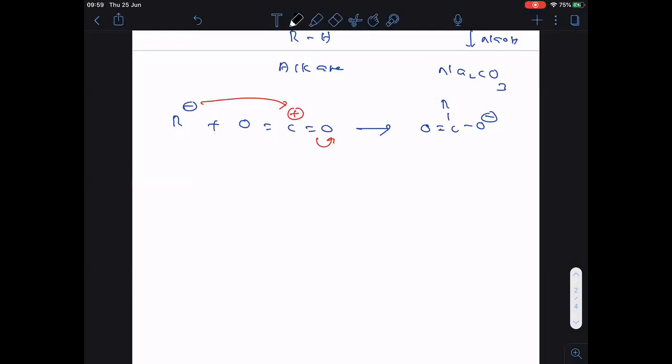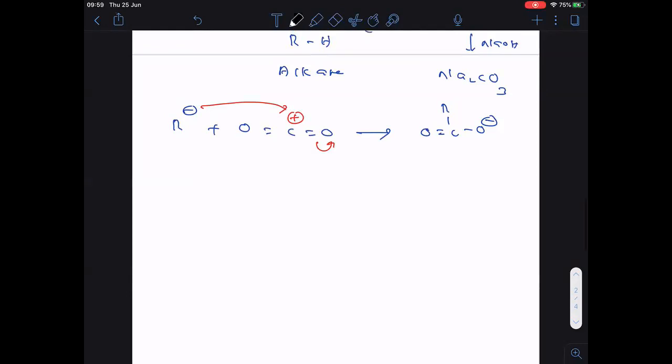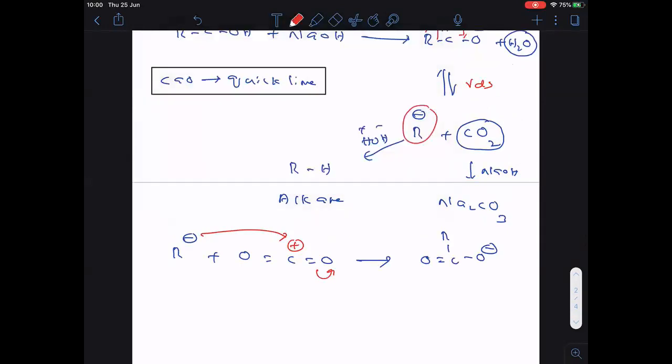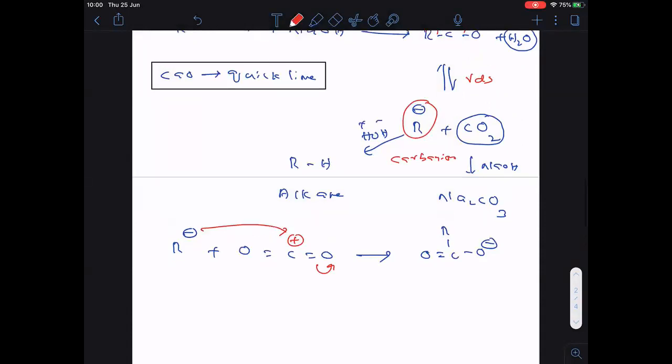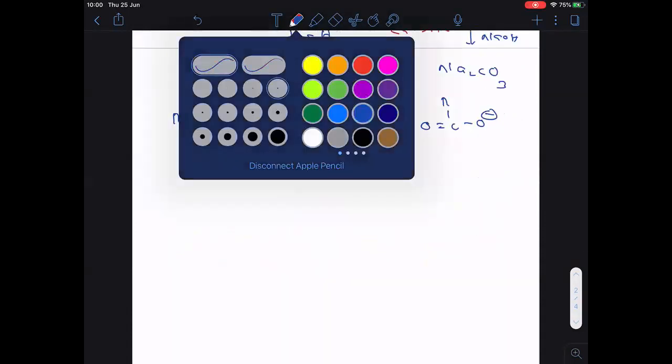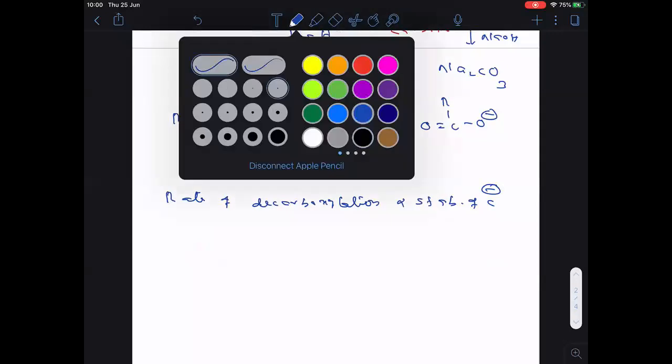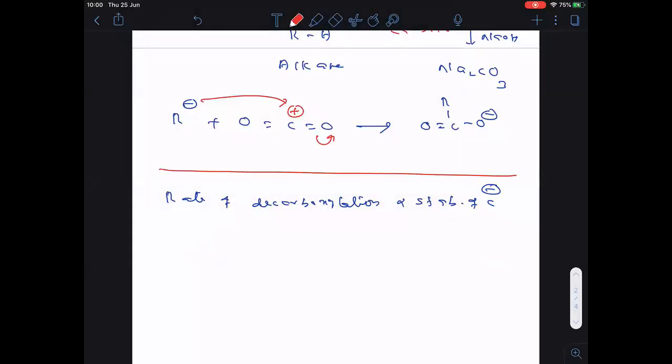Followed everyone? Now, one more important thing. See clearly, everyone, in the RDS step, we got a carbanion. R minus is the carbanion. Followed? So remember everyone, the rate of decarboxylation is directly proportional to the stability of the carbanion.